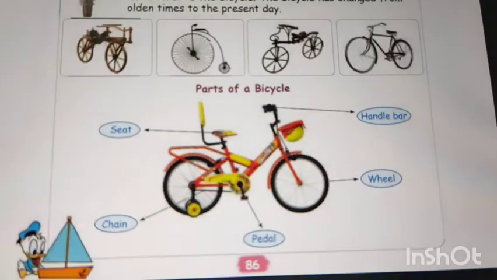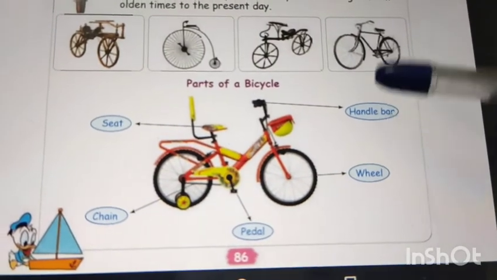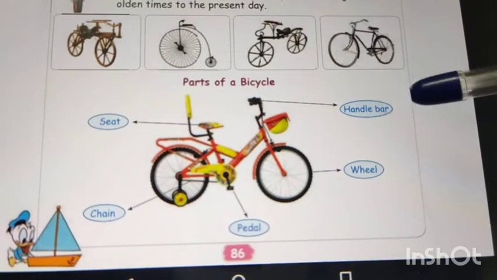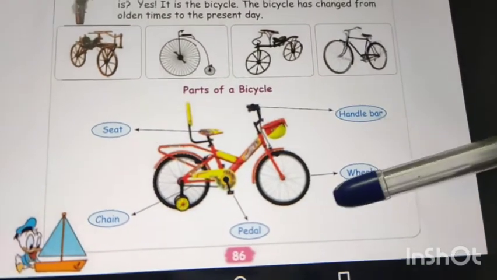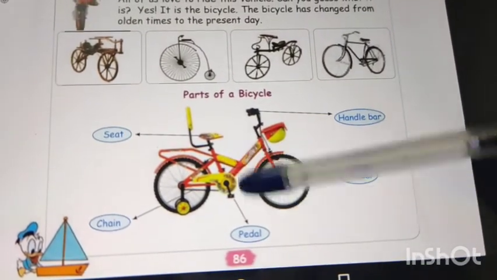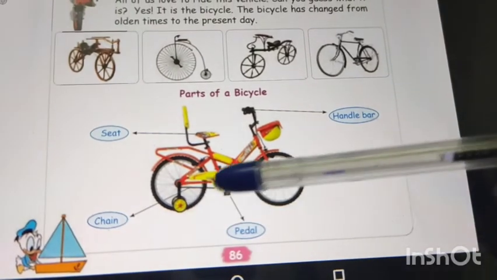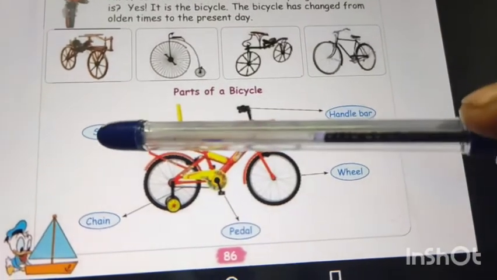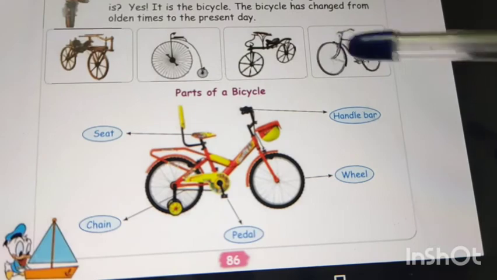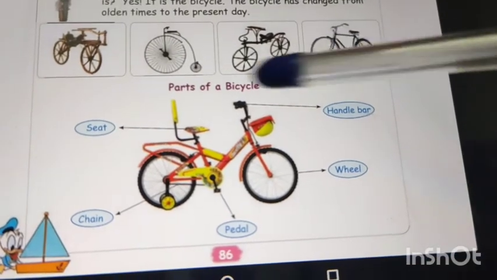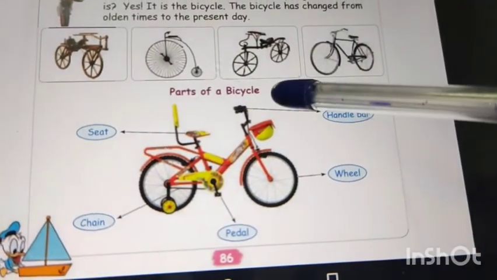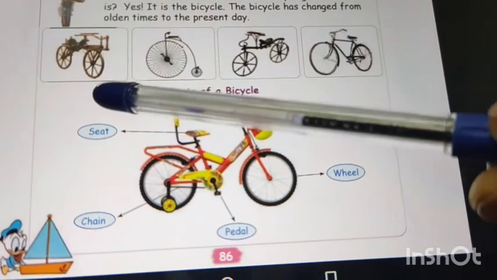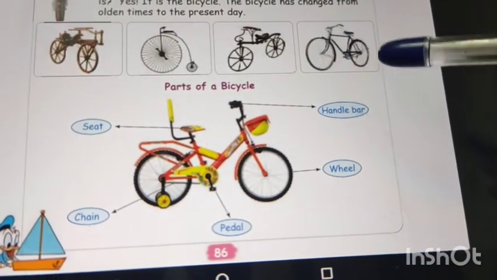See, it is a bicycle. Parts of a bicycle: handlebar, wheel, pedal, chain and seat. These are the old types of cycles. See, bicycles have changed from olden times to the present day like this.